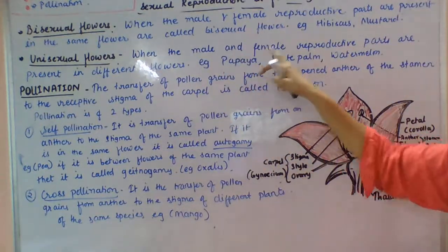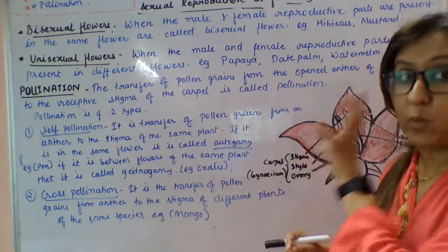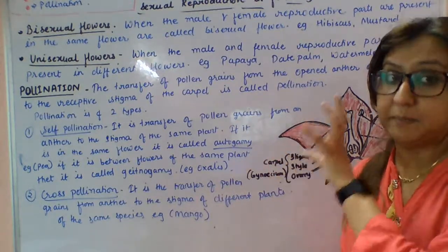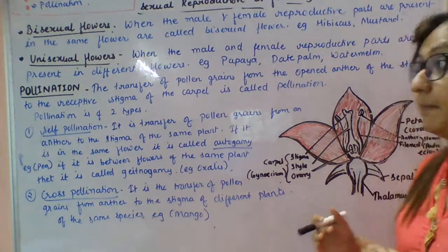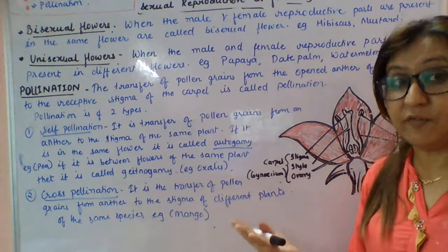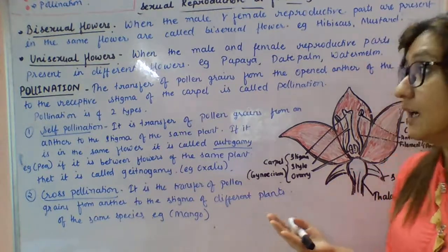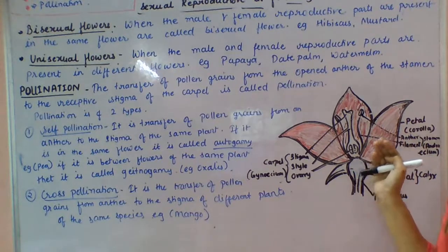When male and female reproductive parts are present in different flowers. Means in one flower, maybe the male part is present, and in another flower the female part is present. So we can say in the different flowers the male and female parts are present. Example in papaya, date palm and watermelon.